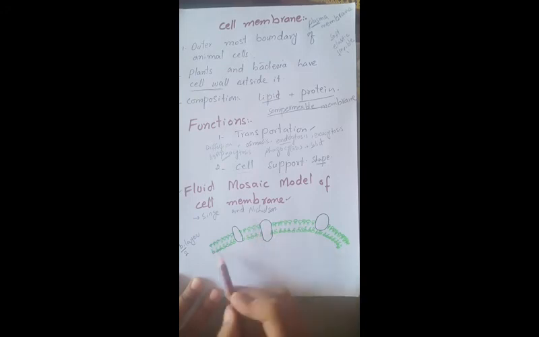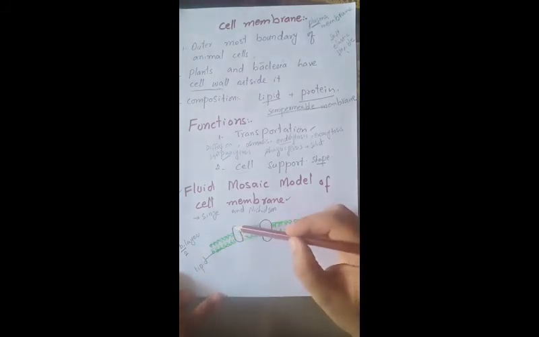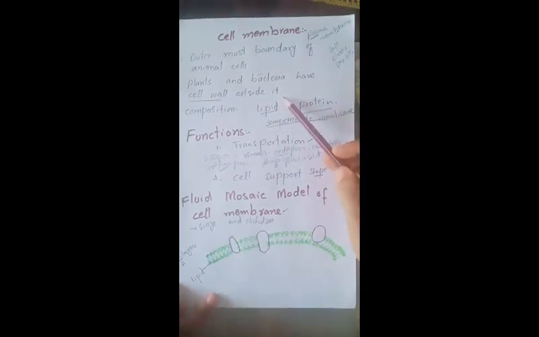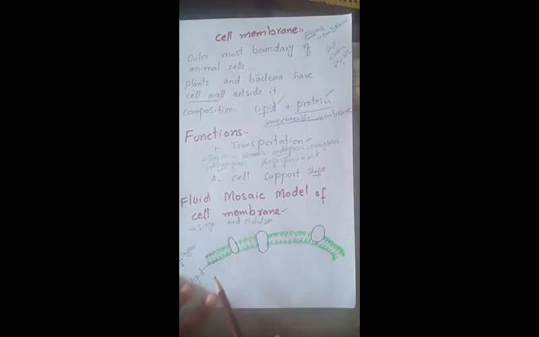This is lipid, in the form of fluid bilayer with embedded protein. And this is protein. I told you that the cell membrane is made up of lipid and protein. This green portion shows the lipid, in the form of a fluid bilayer, with the embedded protein.